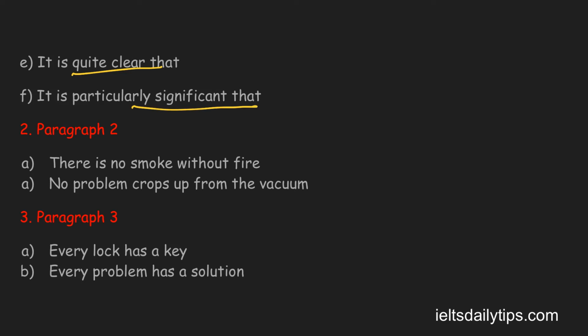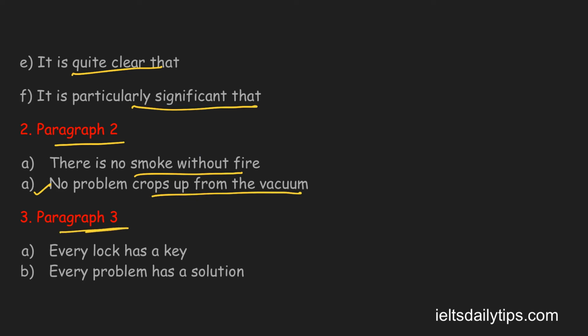So now next is paragraph 2. Paragraph 2 is about, if you're getting a question of problems and solutions, so suppose you're getting about problems, you can start writing the problems with the opening lines: "there is no smoke without fire", or you can say "no problem crops up from the vacuum".